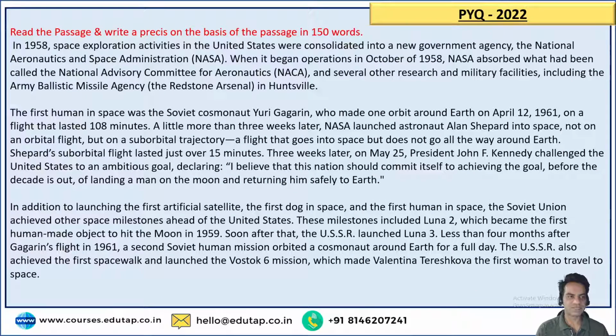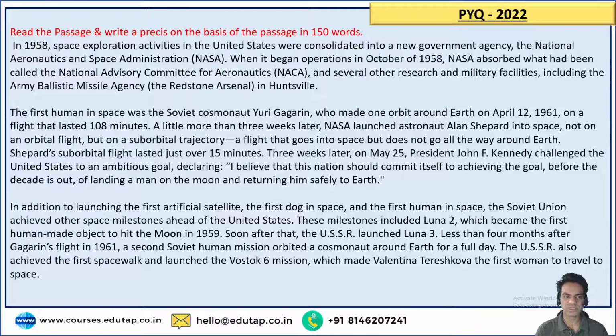Then let's read further. In 1958, space exploration activities in the US were consolidated into a new government agency, NASA. When it began operations in October of 1958, NASA absorbed what had been called the National Advisory Committee for Aeronautics, NACA, and several other research and military facilities, including the Army Ballistic Missile Agency, the Redstone Arsenal in Huntsville.